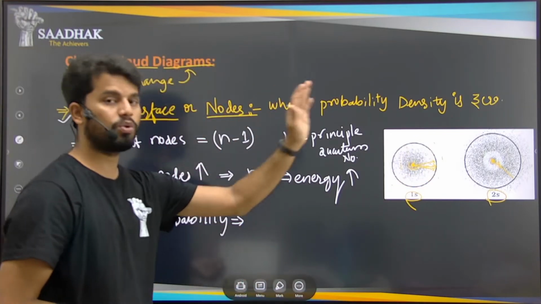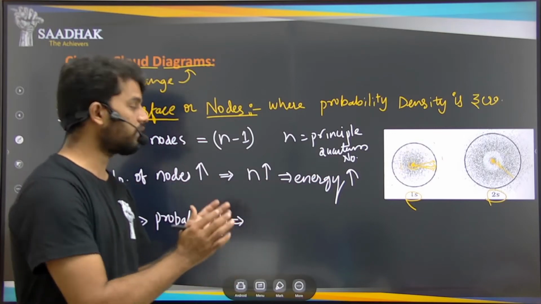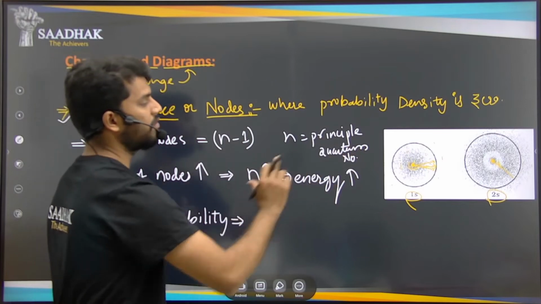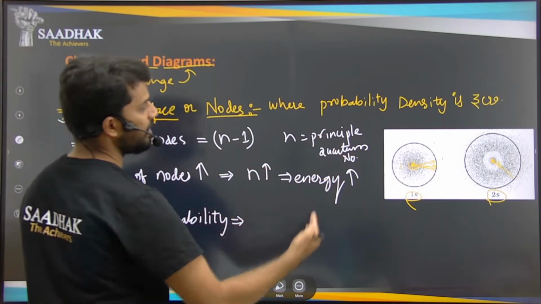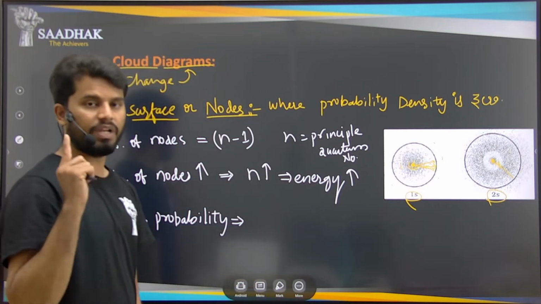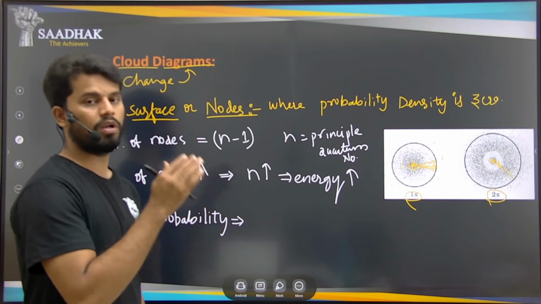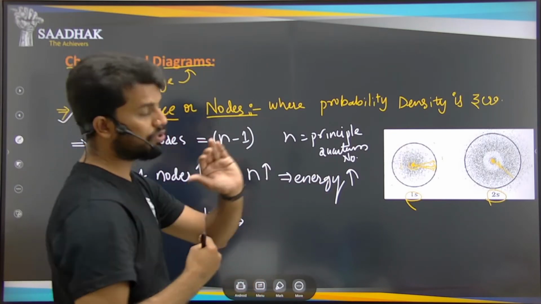n keeps changing from one atom to another atom, and even in the shells. If the principal quantum number is changing, the atom is having more number of nodes. For one electron we have one node, right? So as the electrons are increasing, nodes are also increasing.